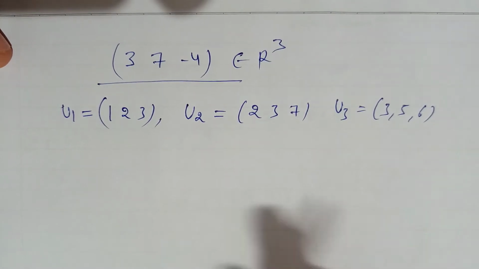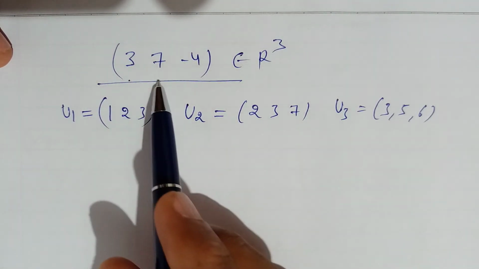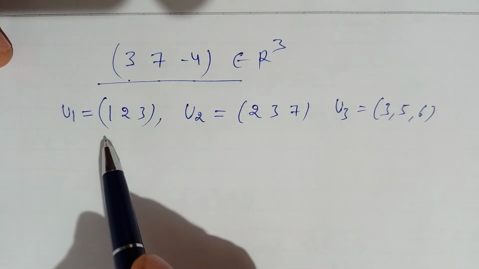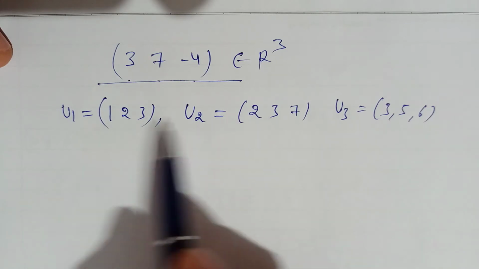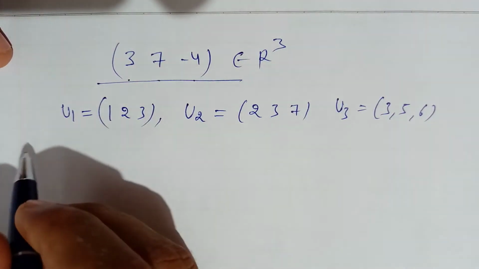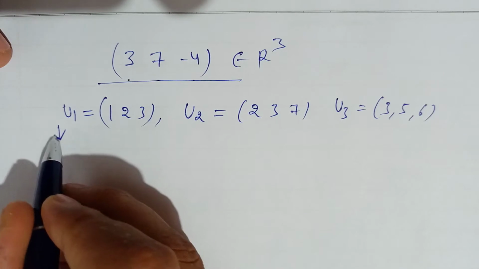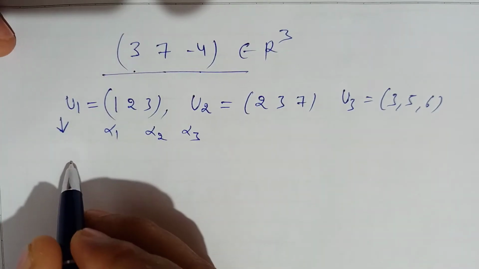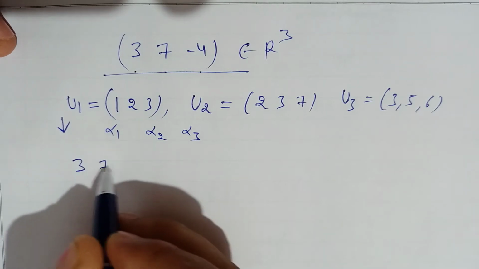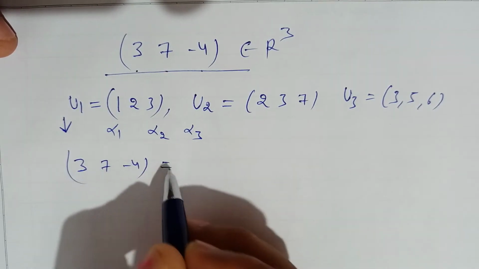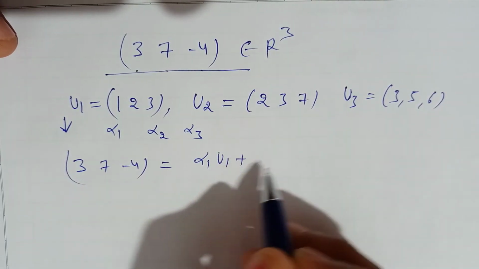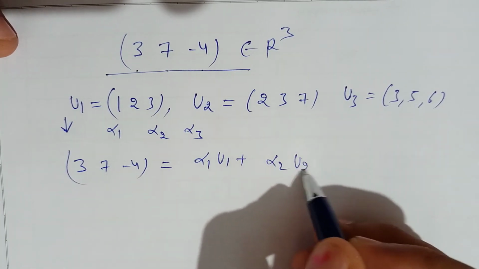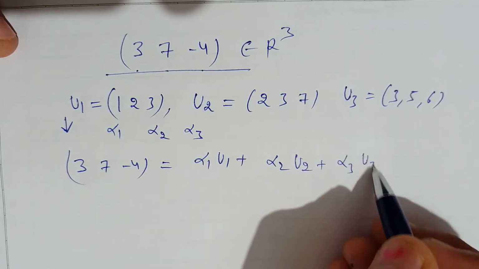So the question is, write this vector (3, 7, -4) as a linear combination of u1, u2, u3. So what we do, we need to find alpha 1, alpha 2, alpha 3 such that (3, 7, -4) equals alpha 1 u1 plus alpha 2 u2 plus alpha 3 u3.